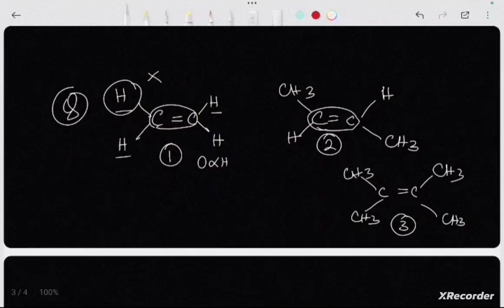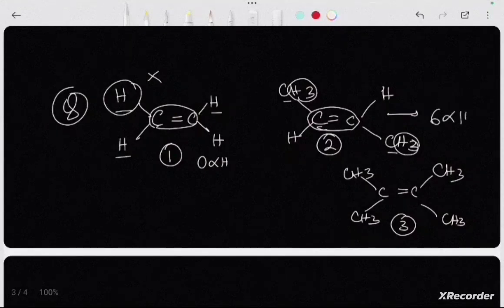If we consider this one, these 2 are the alpha carbons, and this 3 and this 3 are the alpha hydrogens. So we can see there are 6 alpha hydrogens. While in this structure there are 4 alpha carbons, containing 3, 3, 3 and 3, so 12 alpha hydrogens. And as I said earlier, the number of alpha hydrogens means the number of hyperconjugating structures.